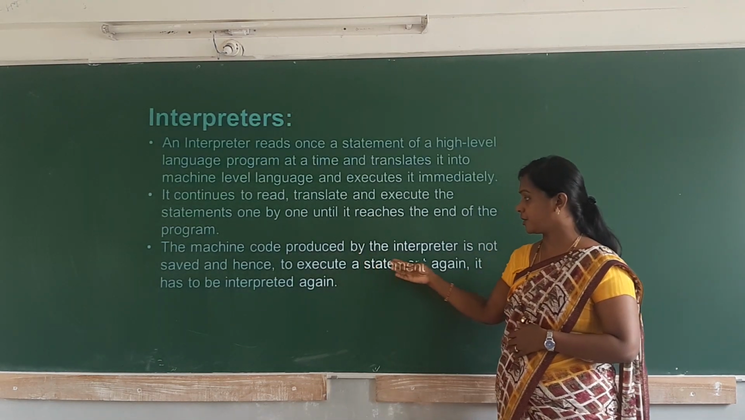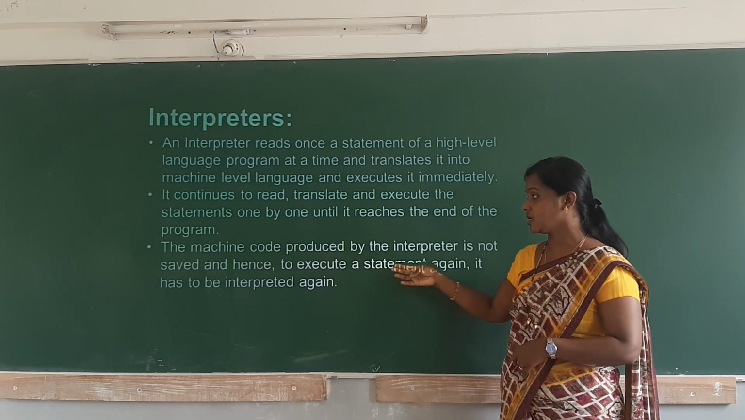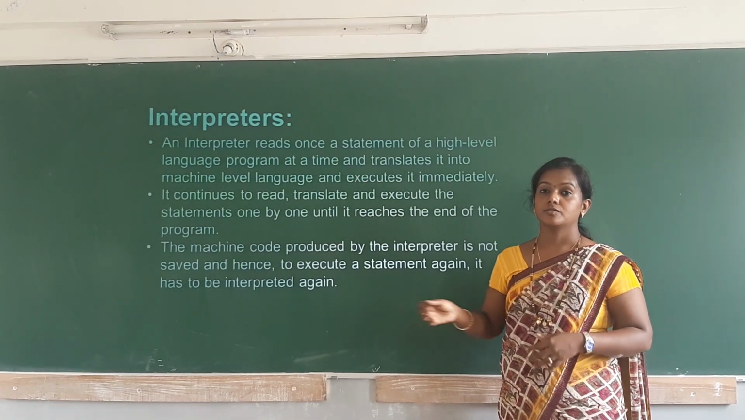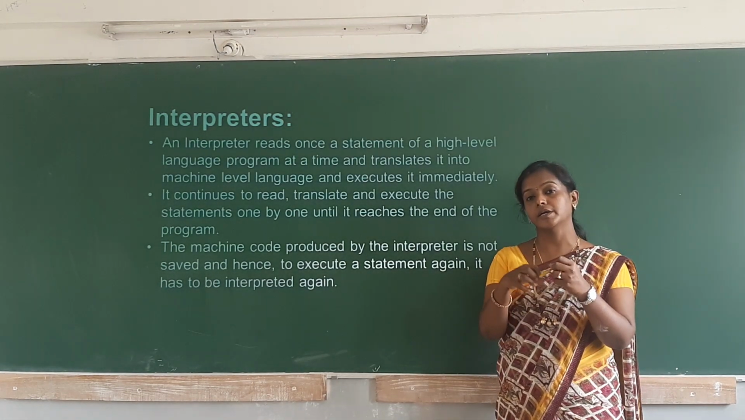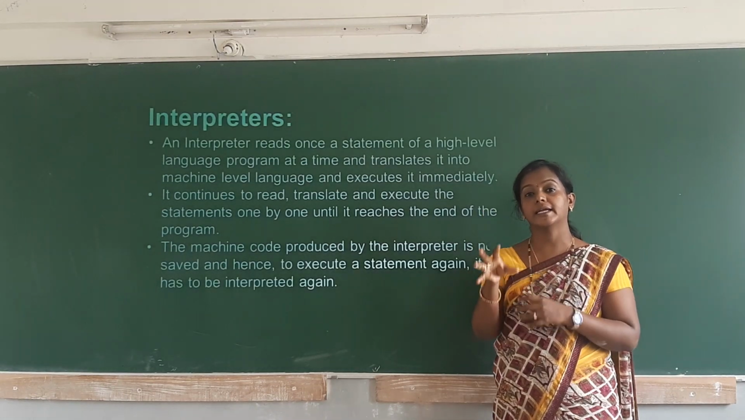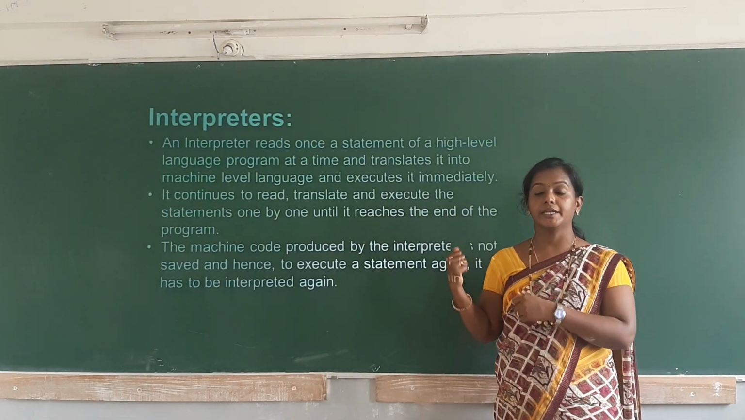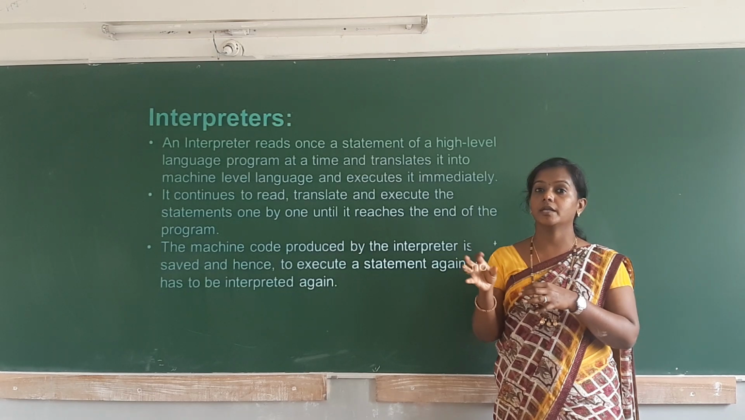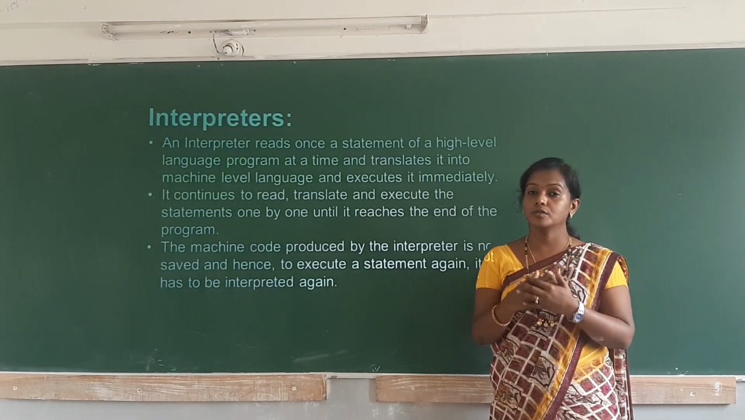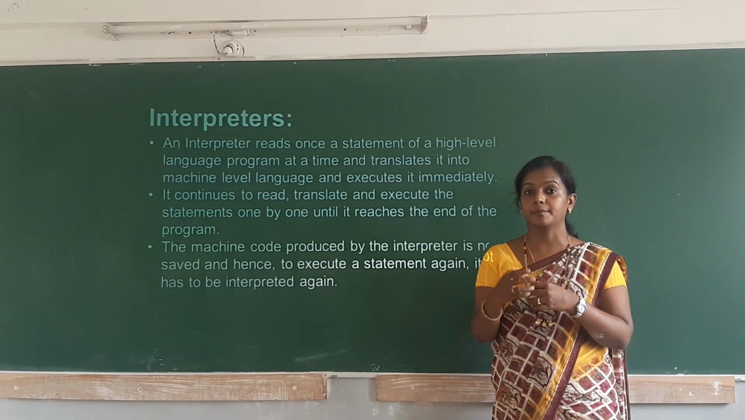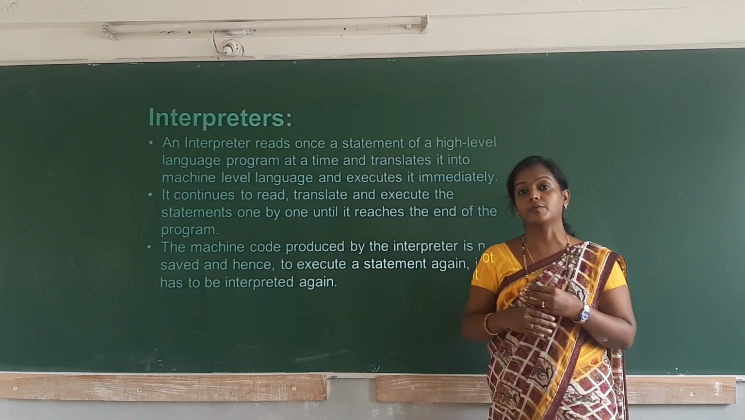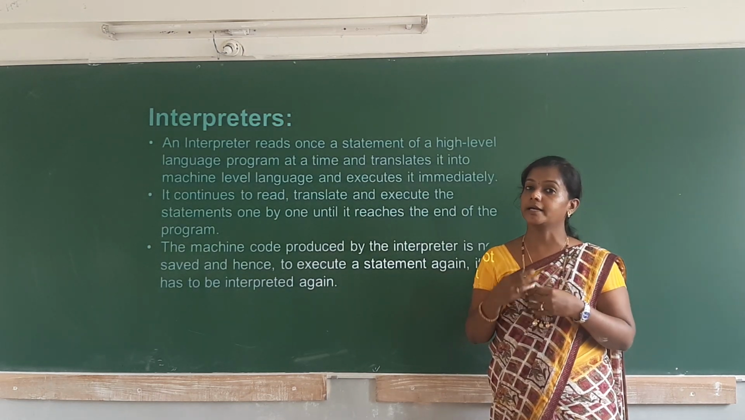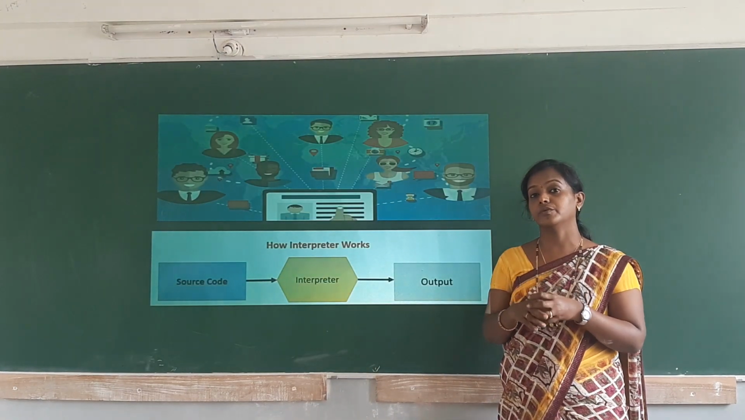So the machine code produced by the interpreter is not saved, and hence to execute the statement again and again it has to be interpreted again and again. In the compiler, it will convert the high level language to the object code, and that code will be saved. But the interpreter converts line by line, so each line is not saved. It will not be saved. Therefore, whenever we execute the program, we have to do the interpretation again and again, because the source code will not be stored.